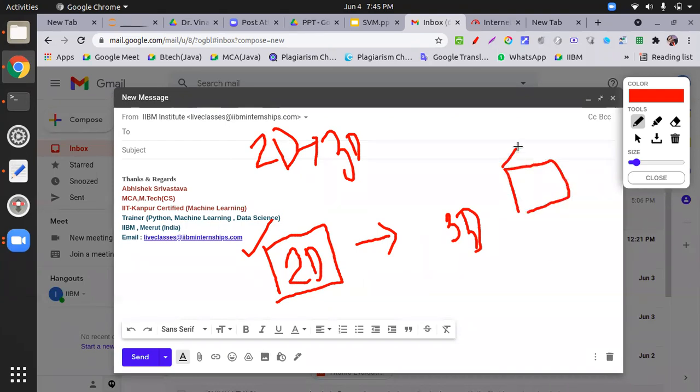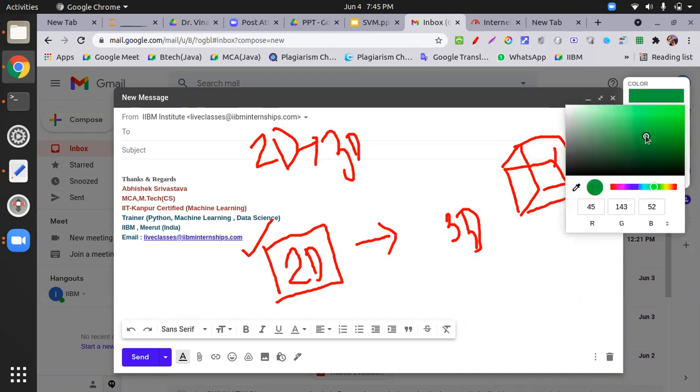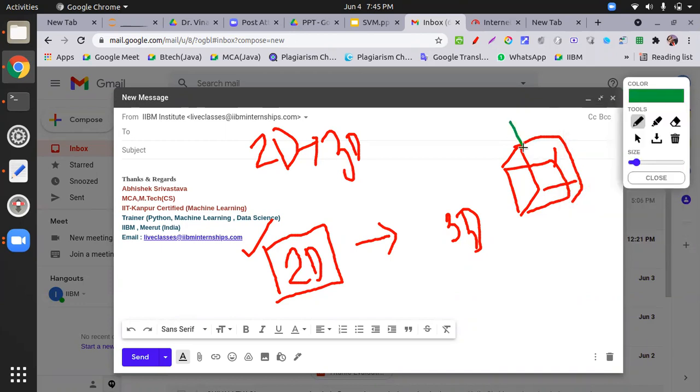Why am I asking this? I'm just giving you the answer. This becomes a cube because it's three dimensional. Which three dimensions? I'm showing the dimensions to you. The first dimension is this one, the second this one, the third this one. And in two dimensions, first this one and second this one. So I'm talking about the line and the hyperplane.